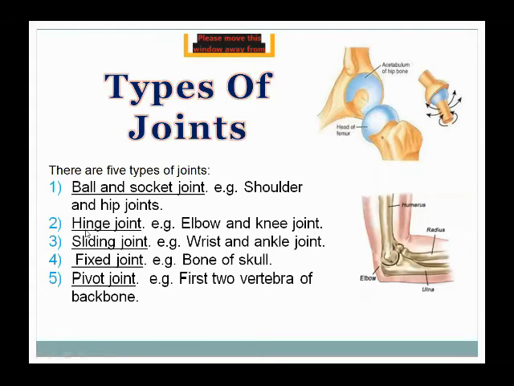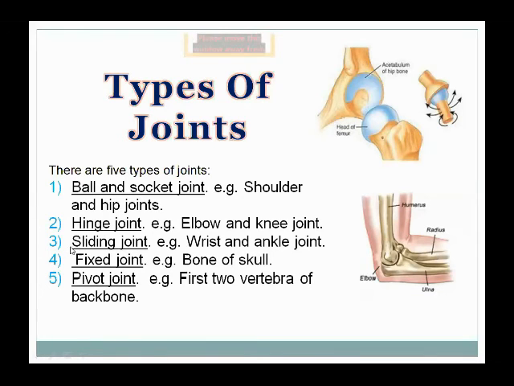What is a hinge? You all know that a hinge is present in doors. When the door is attached with its frame, the thing which attaches the door and the frame is called a hinge. So that joint is called hinge joint and is present at the elbow and knee joint.